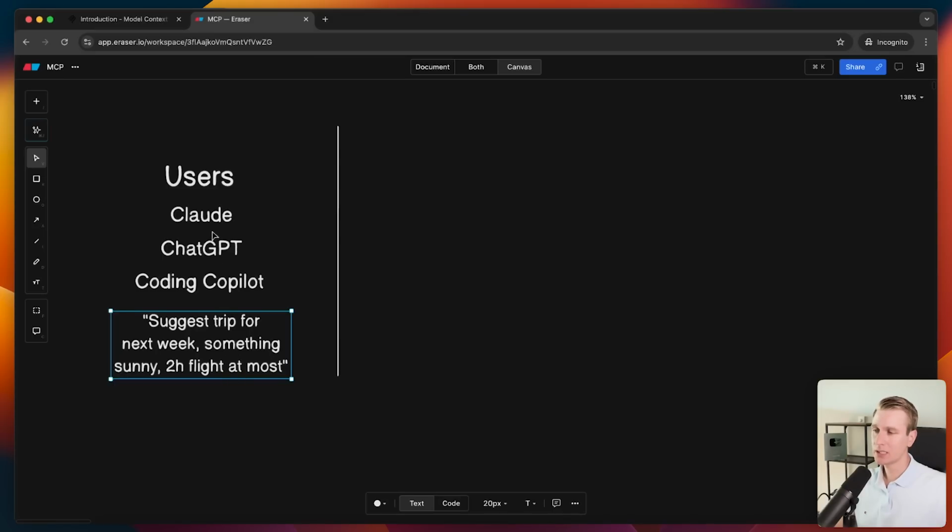So what I would like to do, for example, if I'm in Claude Desktop, I would like to say something like, hey, can you please suggest a trip for me next week? Something sunny, 2-hour flight at most. This is a much better experience for me as a user because I can stay inside the app I'm already using for many other things as well. I don't have to go to some other website, mentally parse the design of the website. It can all be done inside the chat application I'm already familiar with. I'm basically handing it off to the agent that Claude offers me, and that agent will then perhaps go to that website. So I'm basically handing off this task to the agent.